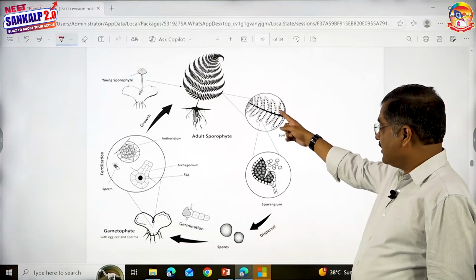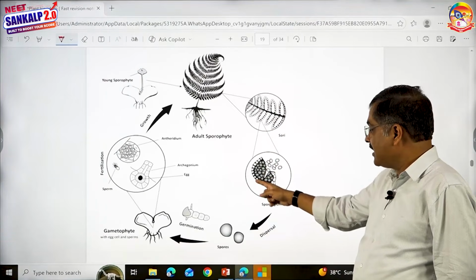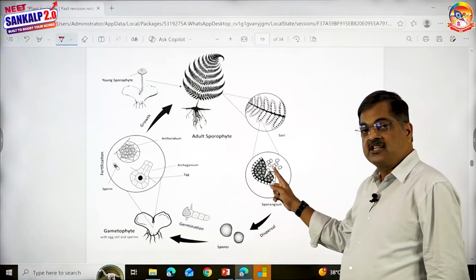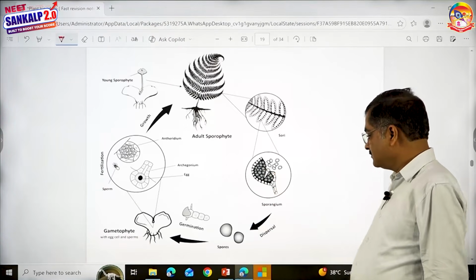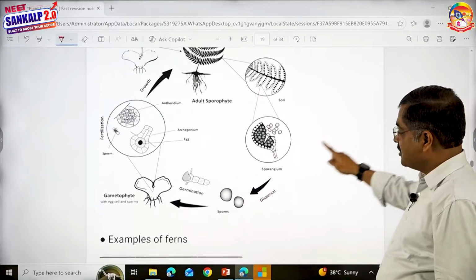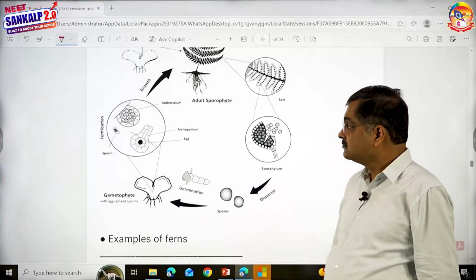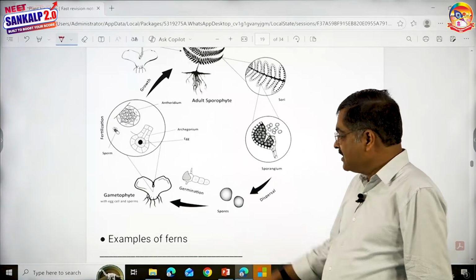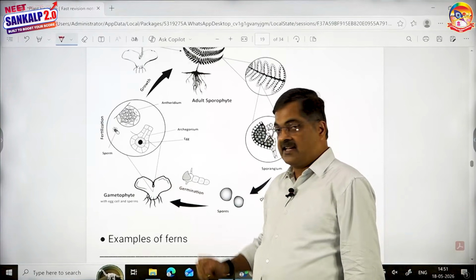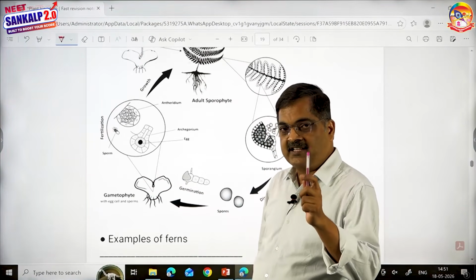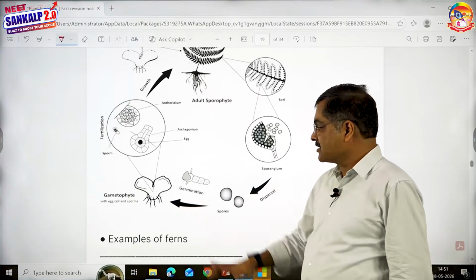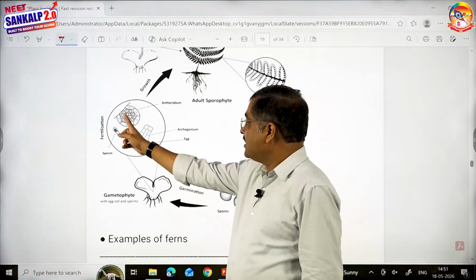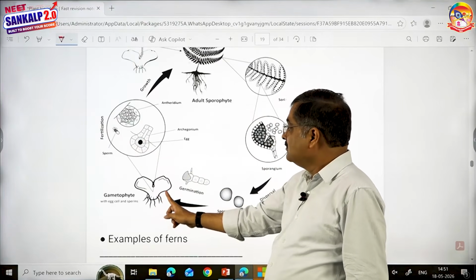Then on the sporophyll, you see the sporangium. Look here, this is the sporangium, children, a bag. Inside that you see spore mother cells. They undergo reduction division to give rise to spores. Spores get liberated, reach the soil, and develop into a gametophyte. This gametophyte is called the prothallus.